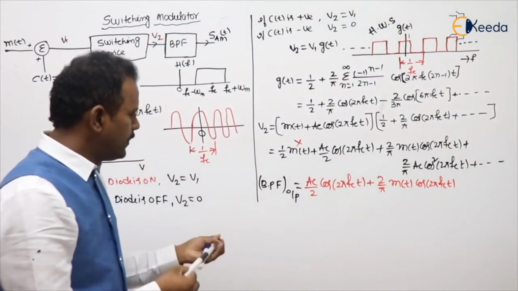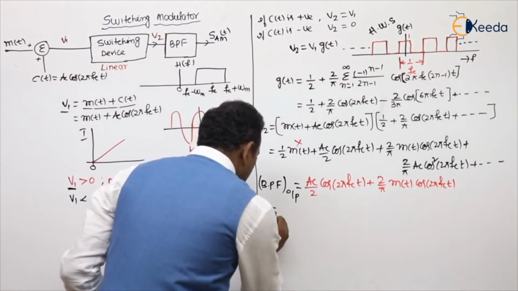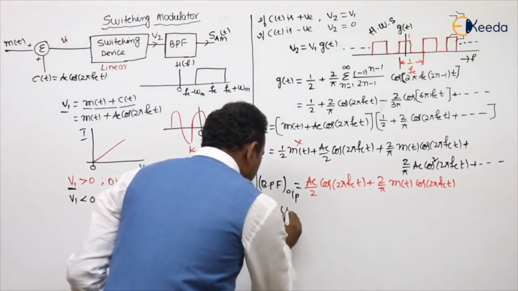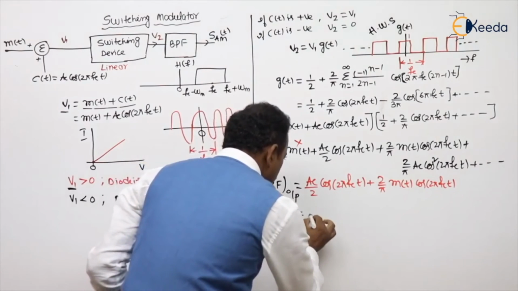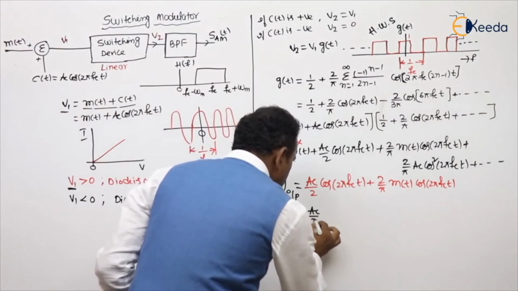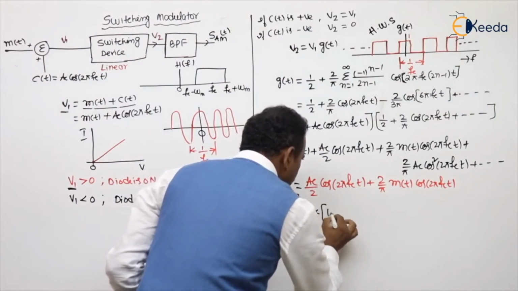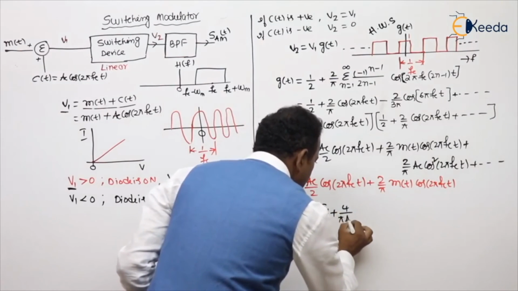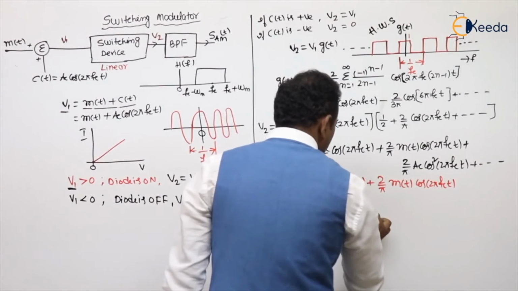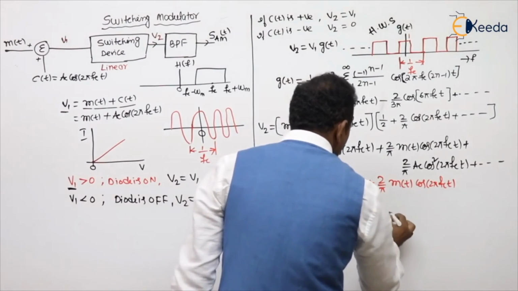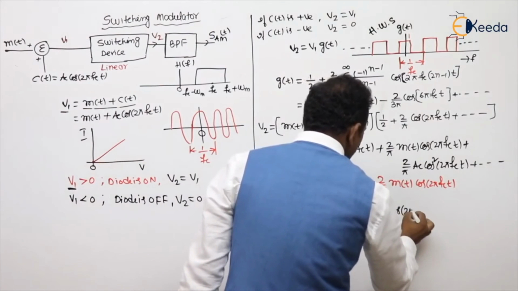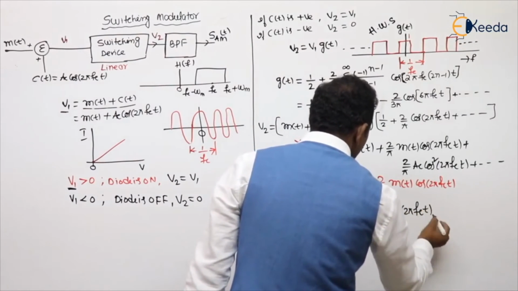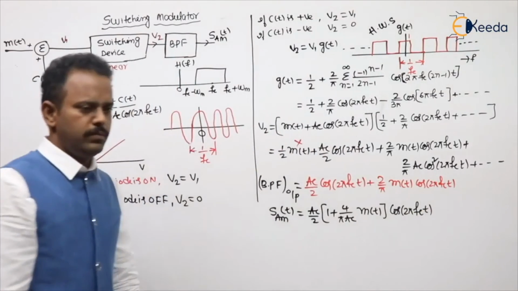Now write it in the AM equation format. If you want to write it in AM equation format, take AC by 2 cos 2 pi FCT common, then it will be 1 plus, since I already took 2 common, 4 by pi AC into m of t, into cos 2 pi FCT. This is the AM expression.